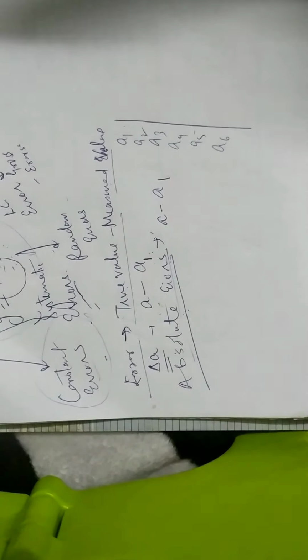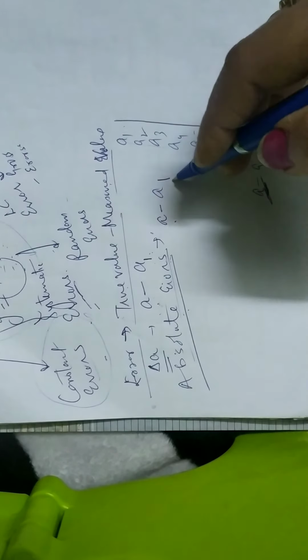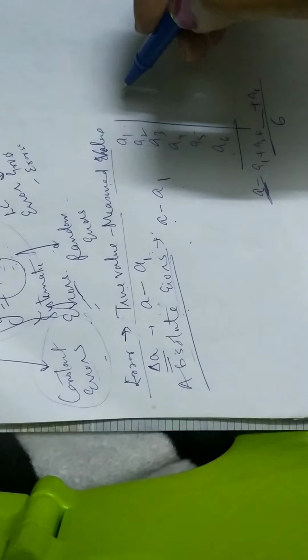We will always calculate the mean of all these values. If there are 6, you will calculate their mean. That is called the true value. So when you take their mean, that is equal to the true value, which is A1 plus A2 and so on up till A6, divided by 6. Okay, so this is taken as the true value. When we subtract true value minus measured value, these are called your absolute errors.